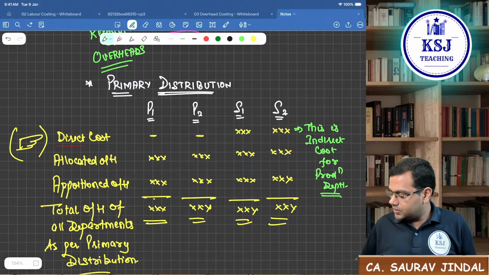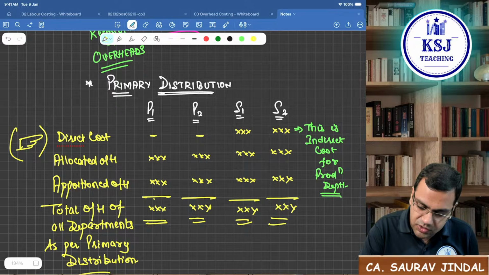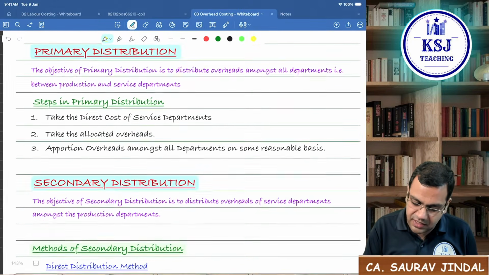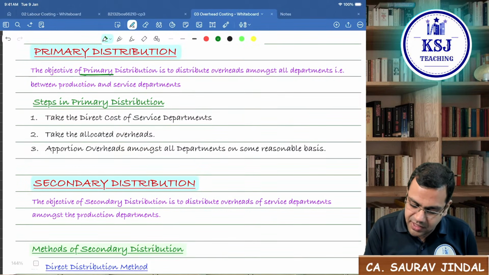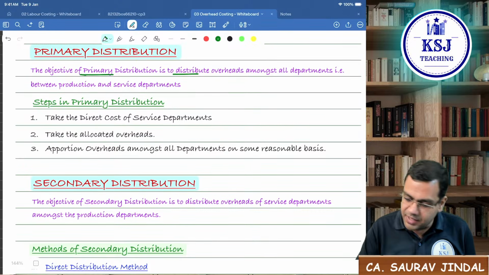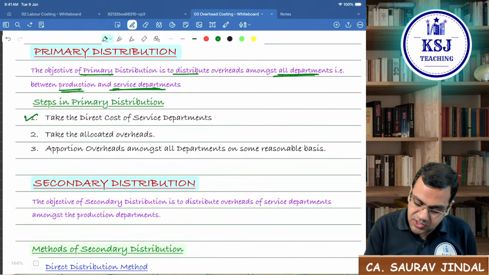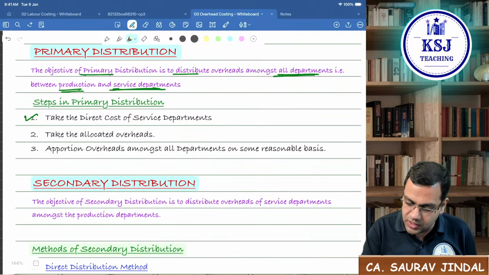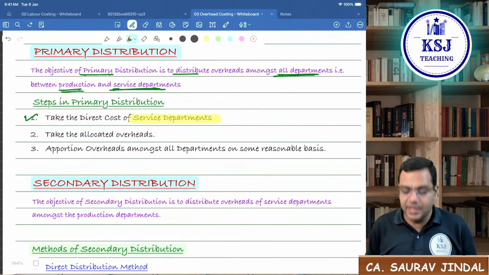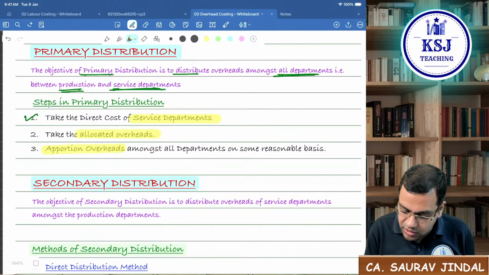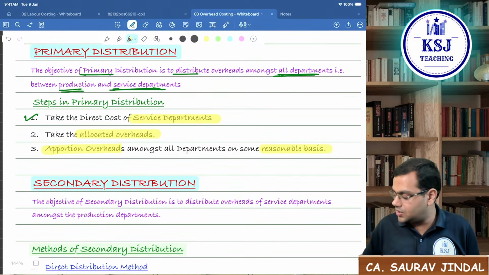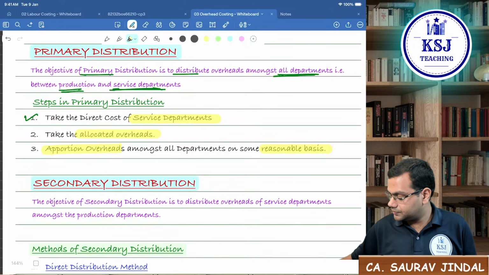Then we will move to the next one, that is secondary distribution. So the steps of the primary distribution I have given. The objective is what? The objective of primary distribution is to distribute the overheads amongst all departments, that is between the production and service department. Steps: take the direct cost of service department only. Direct cost of what? Direct cost of only and only service departments. Then take the allocated overheads. Then apportion the overheads amongst all the departments on some reasonable basis. Clear with this?